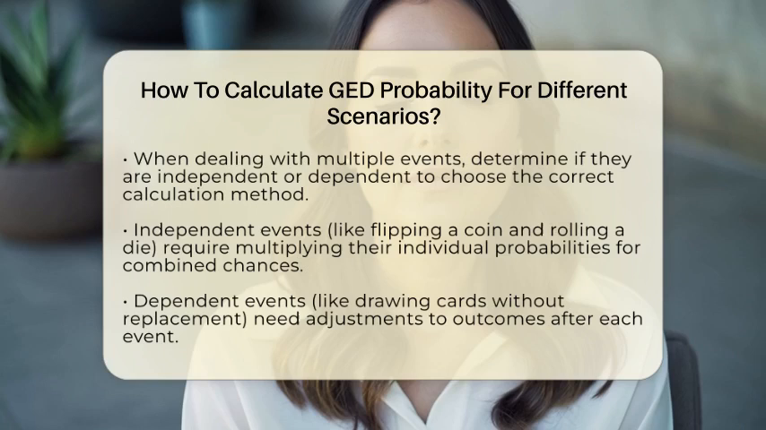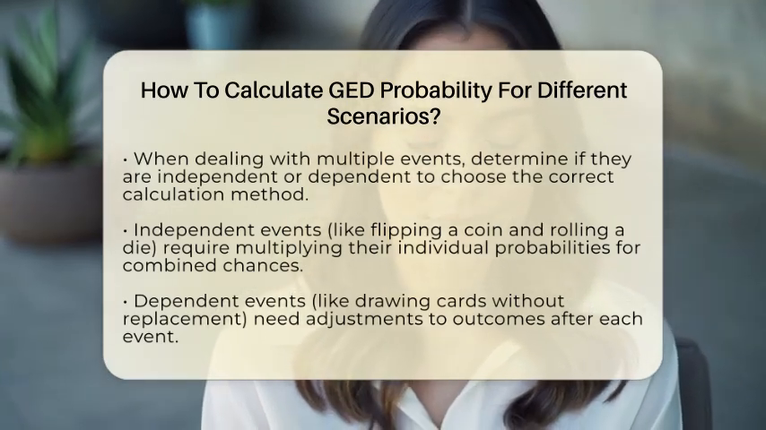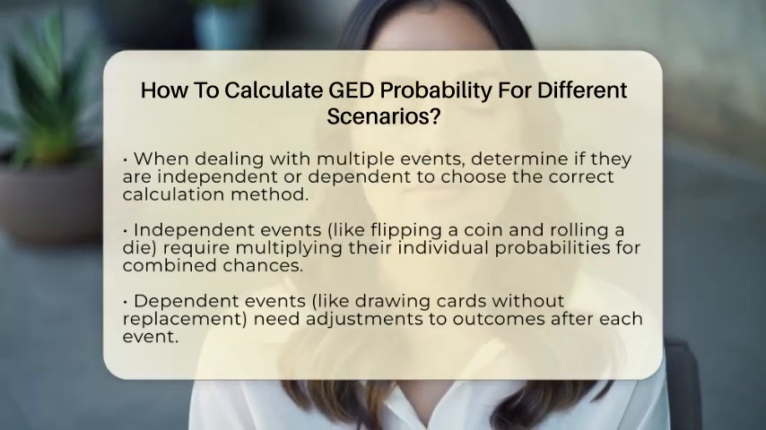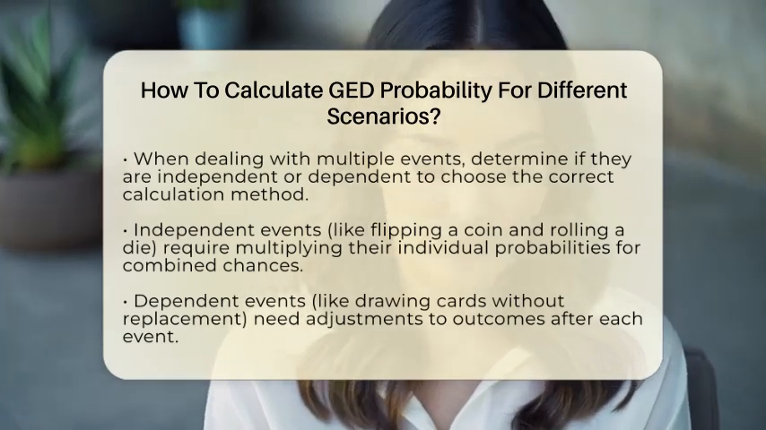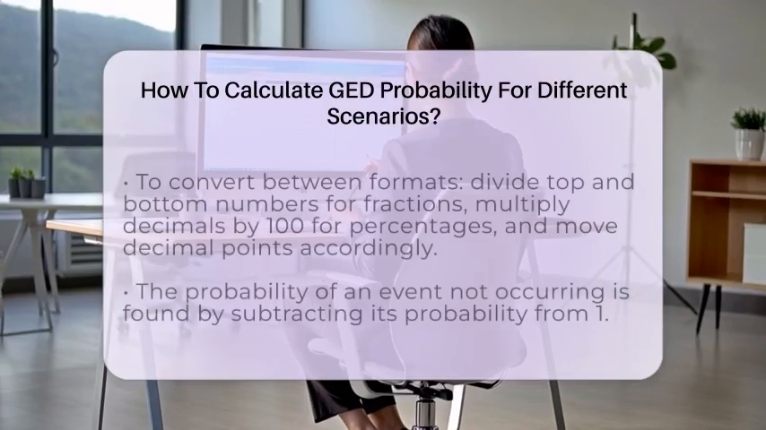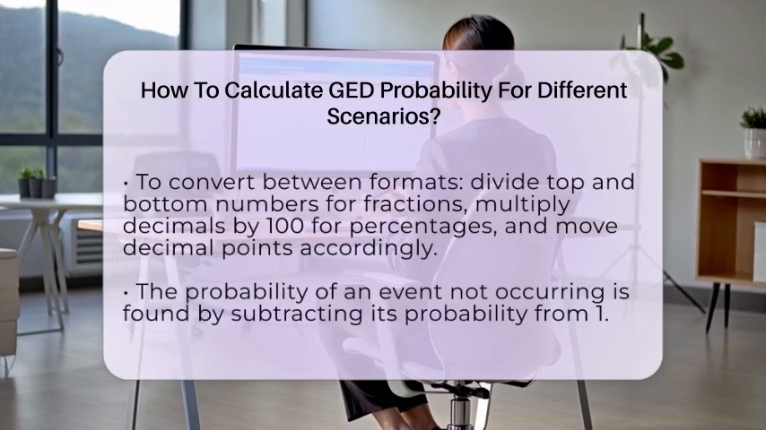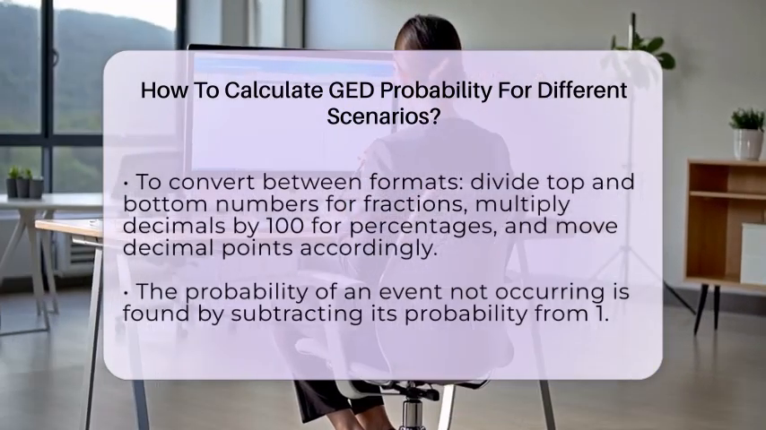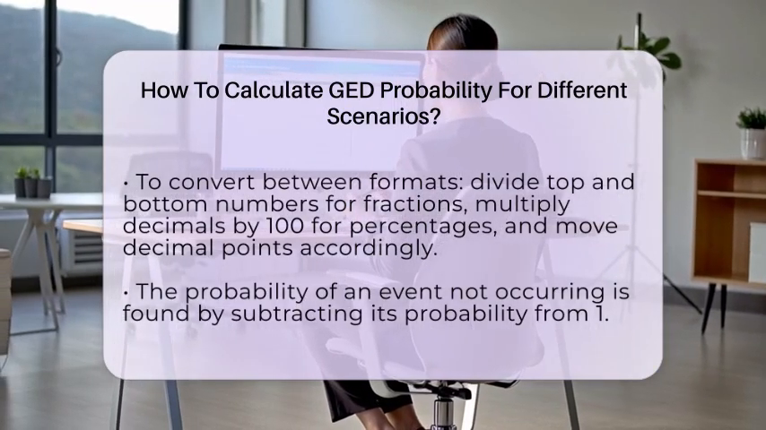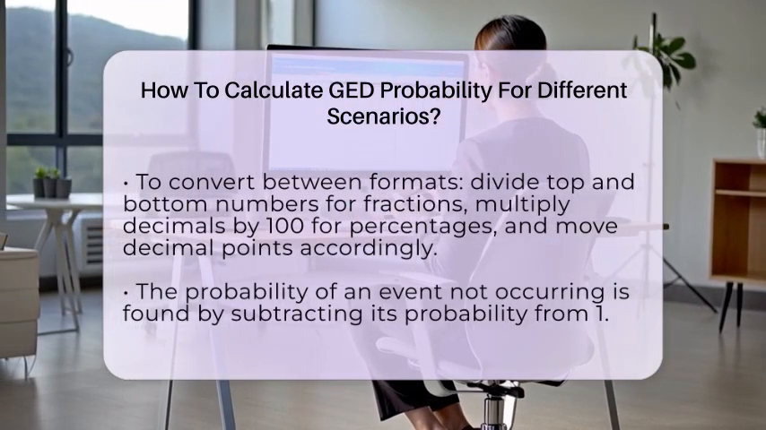For dependent events, like drawing cards without replacing them, you need to adjust the total outcomes after each event. You do this by reducing the total possible outcomes based on what has already happened. When expressing probability, you can switch between fractions, decimals, and percentages.